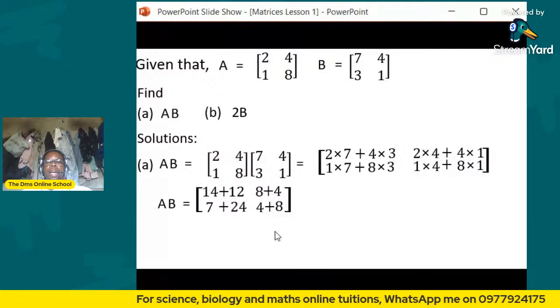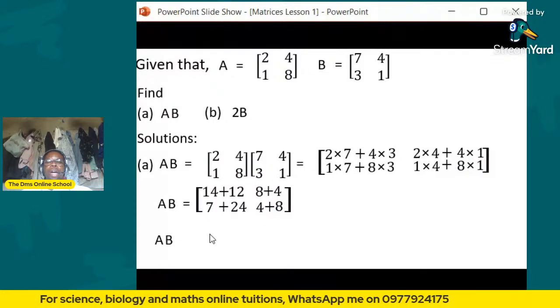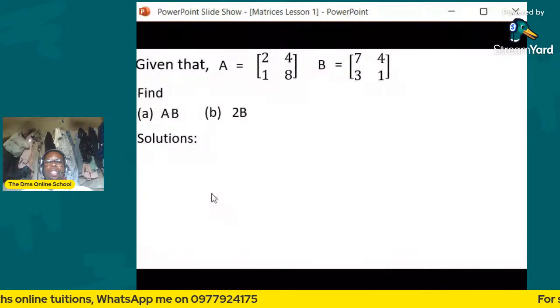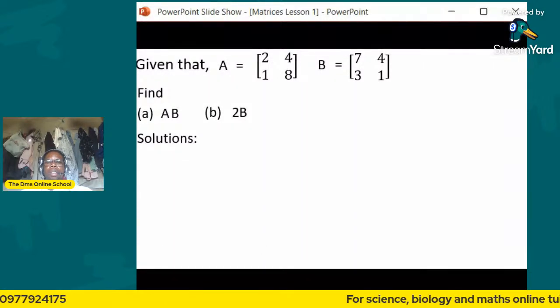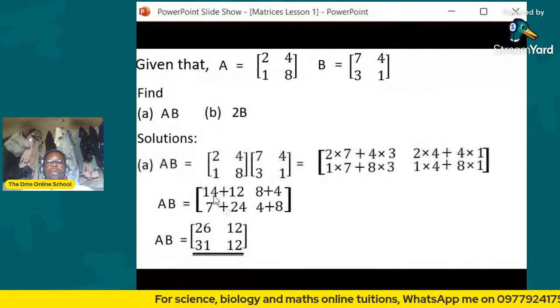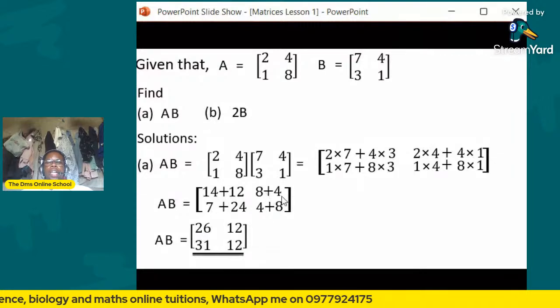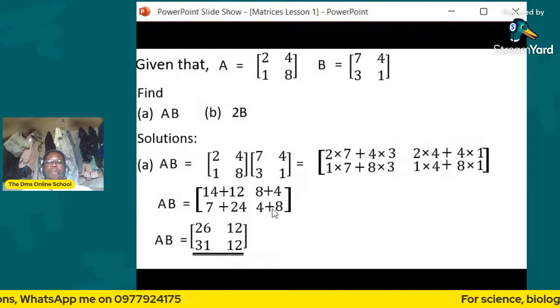Okay, then from there, guys, what you do now, you now add. So here it's simple. You just add those. Let me just get back. Yeah, so here you just added 14 plus 12, you get 26. Then 8 plus 4, 12. Then 7 plus 24, 31. Then 4 plus 8, 12. So this is the final answer.